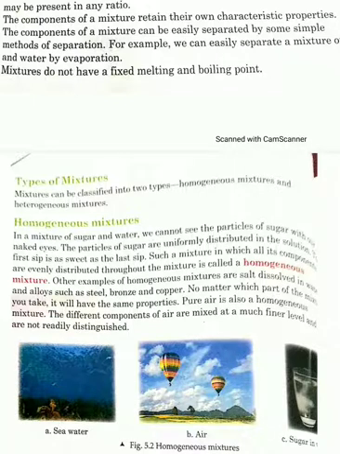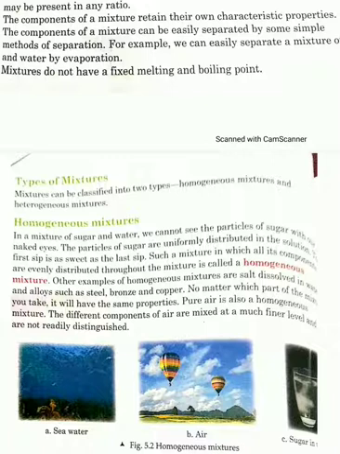Okay. Then if we talk about the separation of such mixtures, they cannot be separated easily. We require specific methods to separate them out. How? If we want to separate a mixture of salt and water, then we will use the evaporation method.